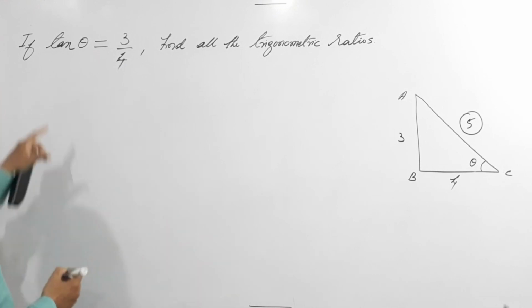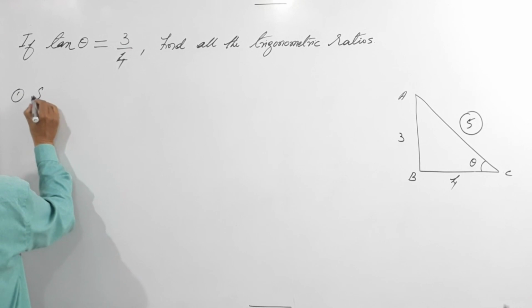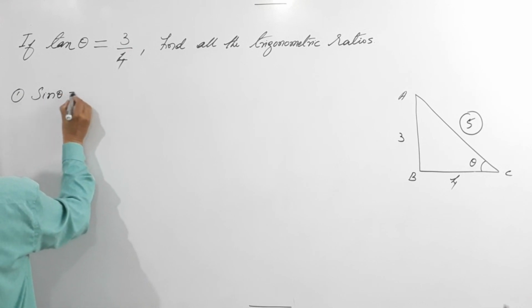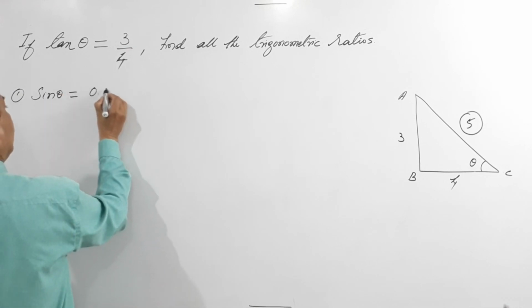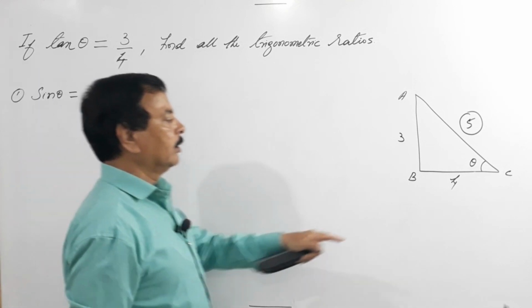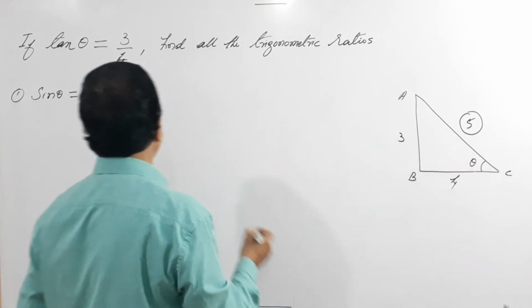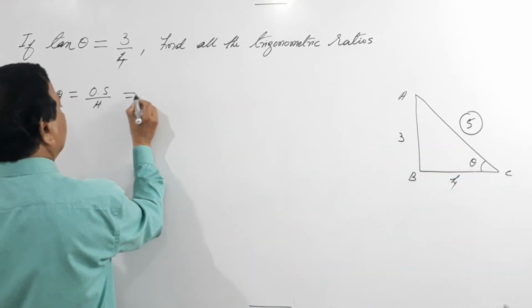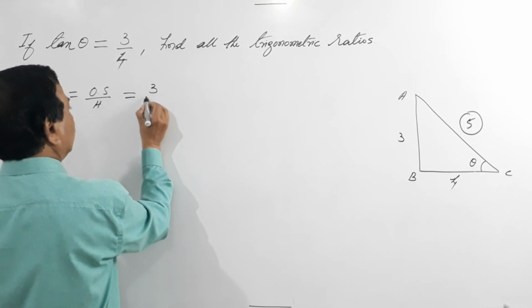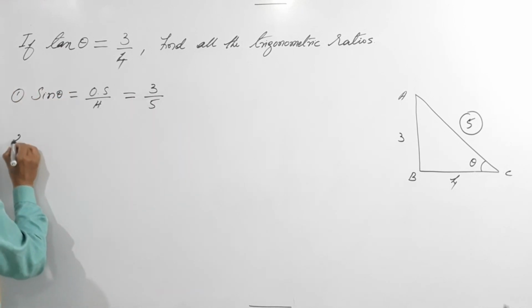Now we will go one by one. First one, sin theta is what? Opposite side by hypotenuse. What is opposite side? Opposite is 3, hypotenuse is 5. So that is nothing but 3 by 5. Done.